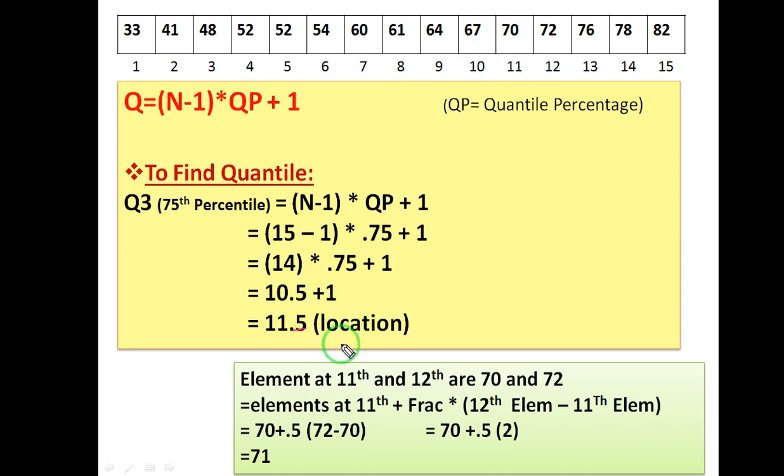If it is in decimal, you have to calculate the location through this procedure: element at the location plus the fraction value. If it is 0.5, you write 0.5 over here. The element at the 11th location is 70, into the 12th element minus the 11th element, the element in the very next location minus the current element. So you can calculate the output and you will get the exact quantile number. This is how you can generate the quantile.